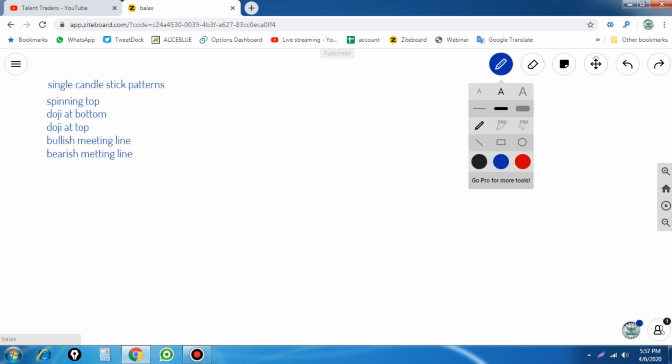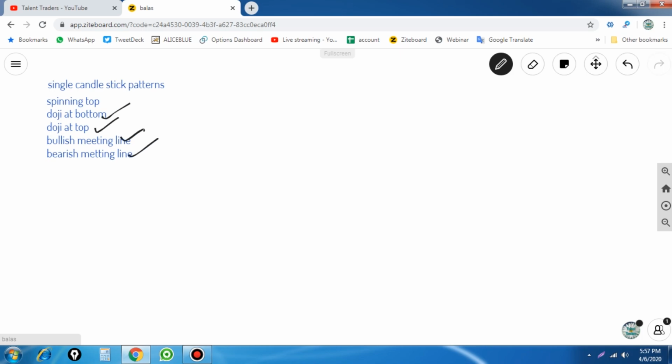The system we have already seen are doji at bottom, doji at top, bullish meeting line and bearish meeting line, in our previous videos. Now the important thing we are going to see today is the spinning top. So what is a spinning top? A spinning top is a candle that forms with a small body, and it may be a black candle or a white candle.